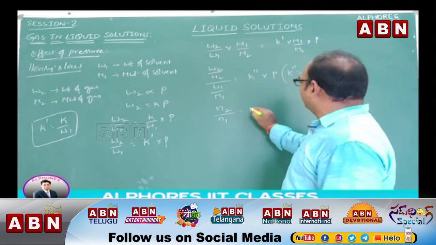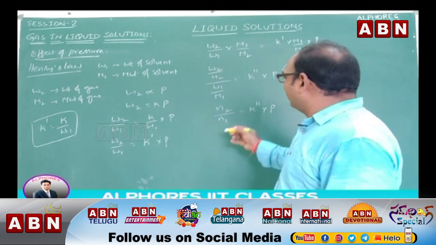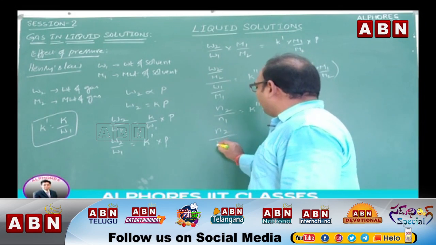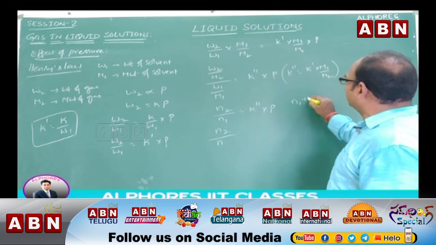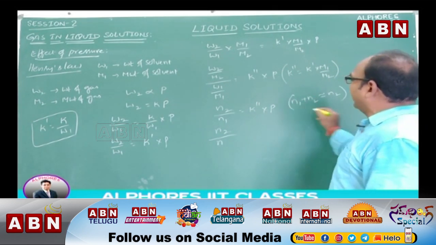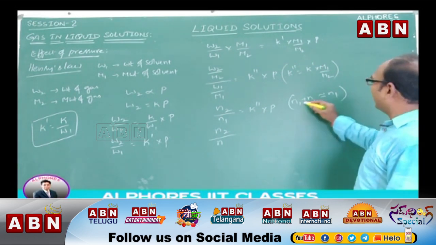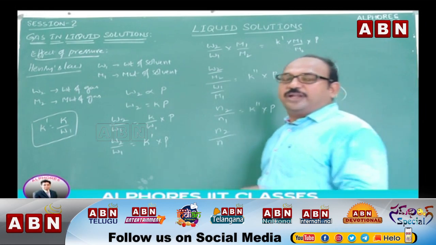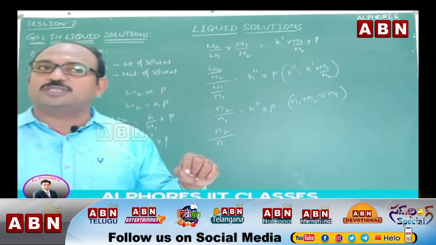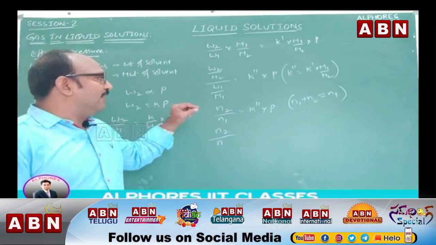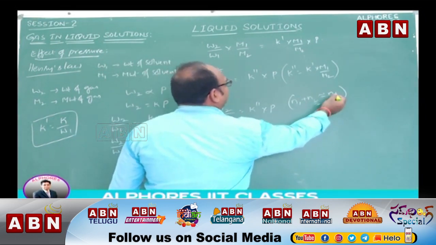N2 by N1 is equal to K double dash into P. Since for very dilute solutions, N1 plus N2, number of moles of solvent plus number of moles of solute, is almost equal to number of moles of solvent, because the gas dissolved is very less, we may neglect N2 and write it as N1.